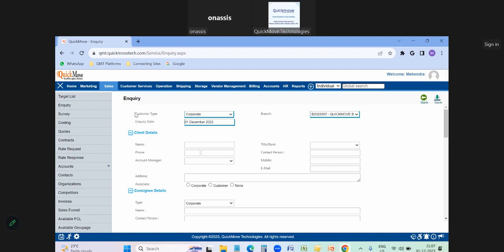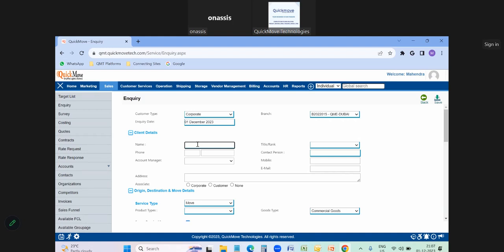Now you can see here the customer type. It's a corporate, individual, or agent with whom we are interacting. For example, if it's a corporate customer, you can select the branch here, like which branch of the customer is interacting. Then you can input the client details, like the company name, or the details of any other company. So we can input the details.